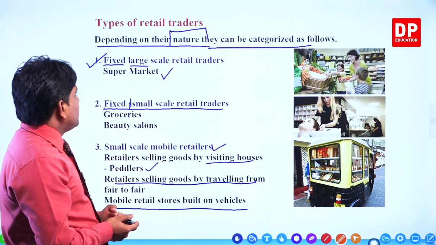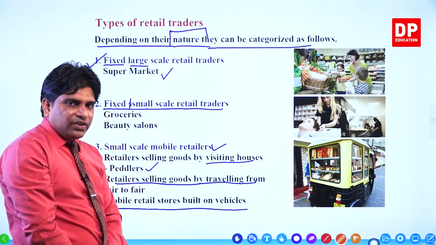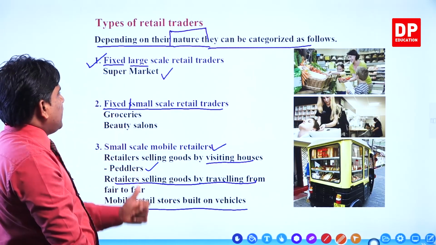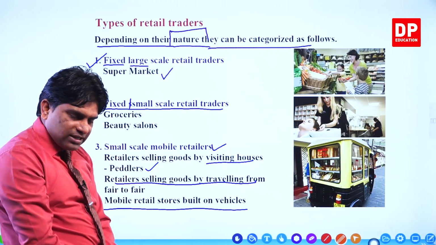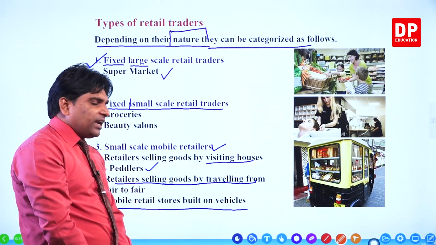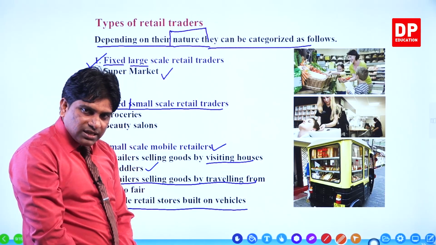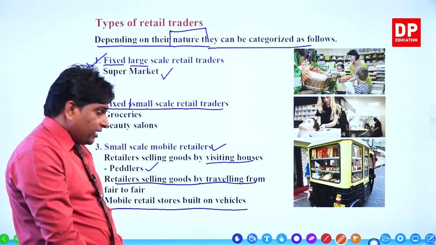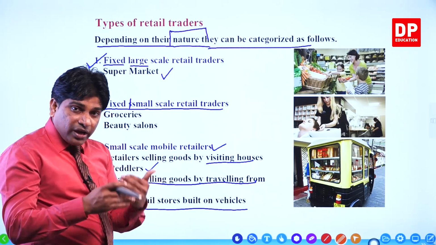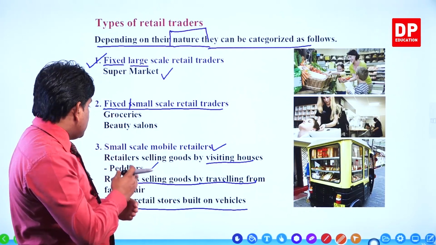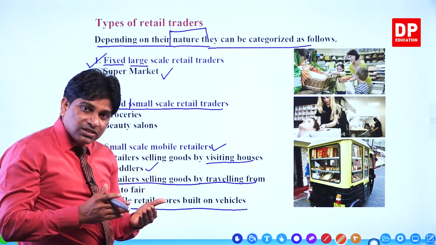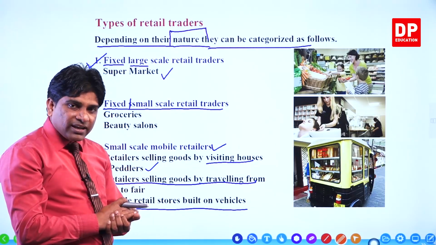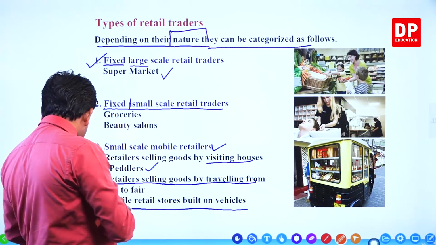Then remember, these are the three classifications of retail trade. There are three categories: fixed and large scale, for example a supermarket; fixed and small scale retail trades, which are groceries and beauty salons. The other one, small scale mobile retailers: peddlers, and the people who sell goods from fair to fair. The retailers selling goods by visiting houses, what are they called? Small scale mobile retailers, right?